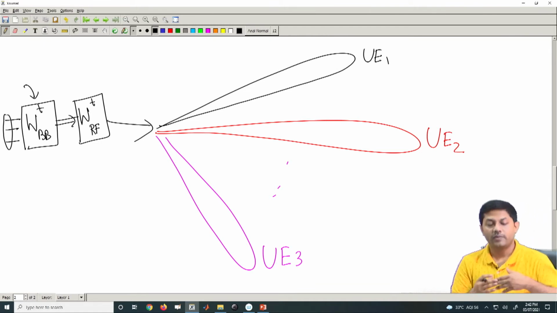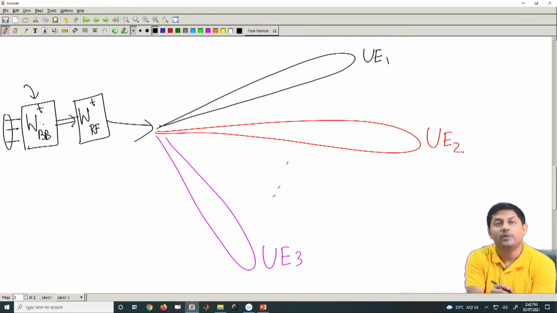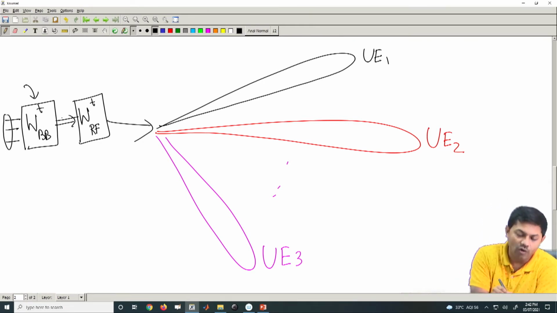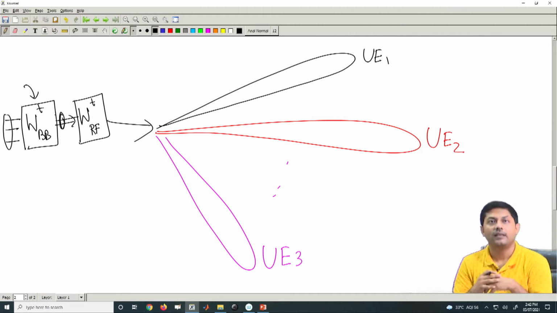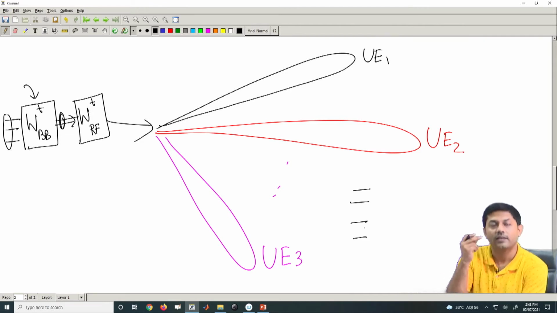WBB. So, it means that if say I have 10 users and I have 10 data streams here, once it goes to the WBB, WBB is a matrix, right. If it goes through the WBB, the output here contains the data from every user, right. So, for example, I have 3 users or rather 4 users. So, I have 4 data streams. Let us say I am taking one data stream meant for one user, right.